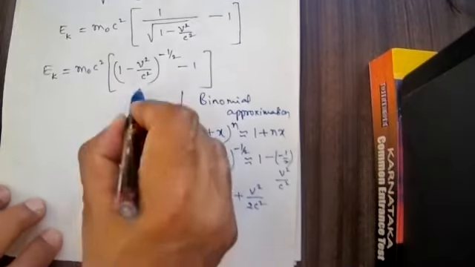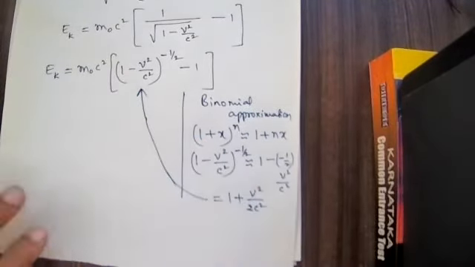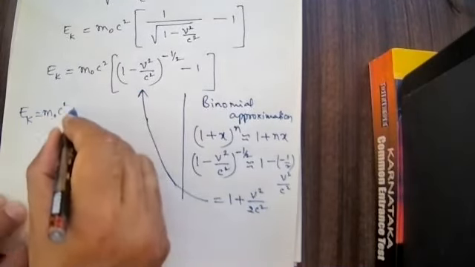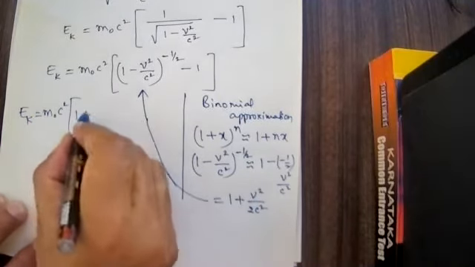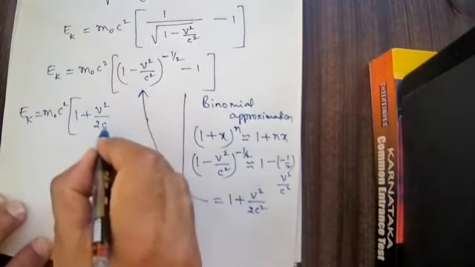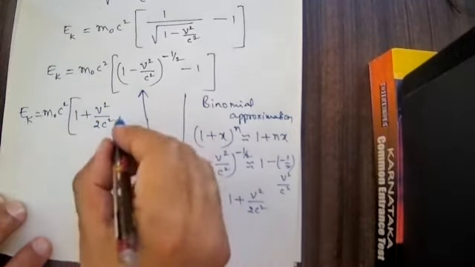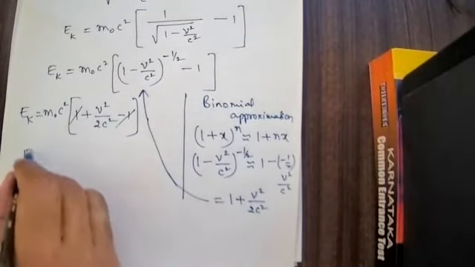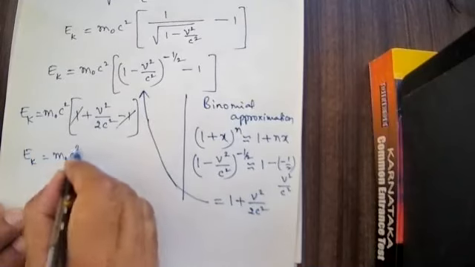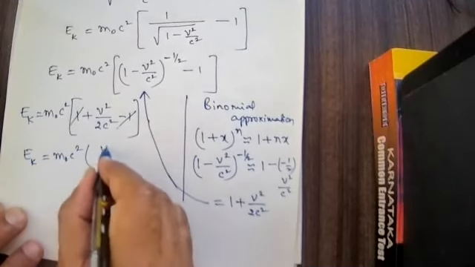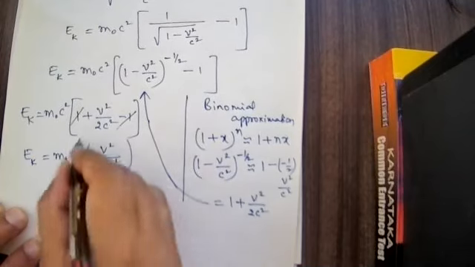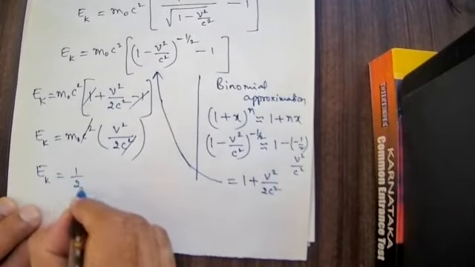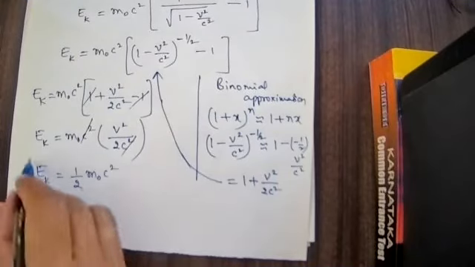Substituting, Ek is equal to m naught c square multiplied by 1 plus v square by 2c square, minus 1. The 1 and minus 1 cancel. Therefore Ek is equal to m naught c square multiplied by v square by 2c square, and c square cancels.